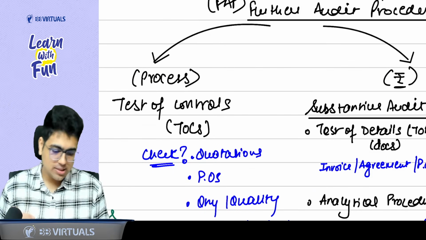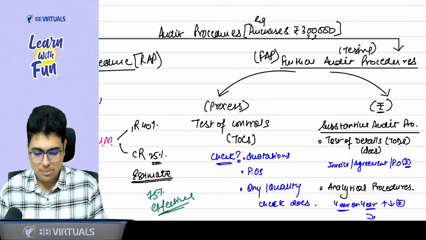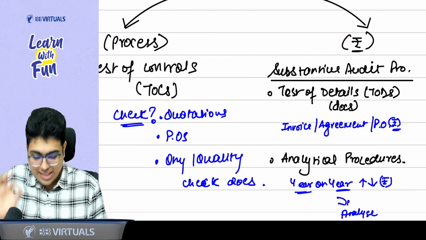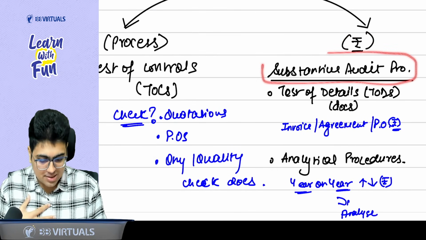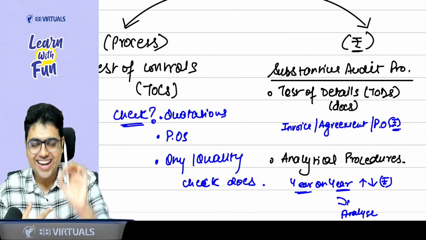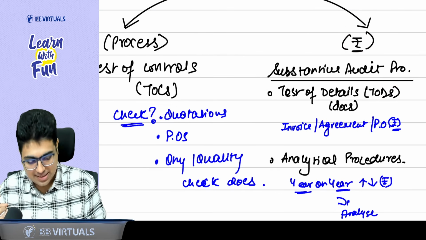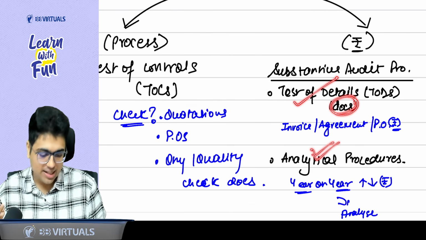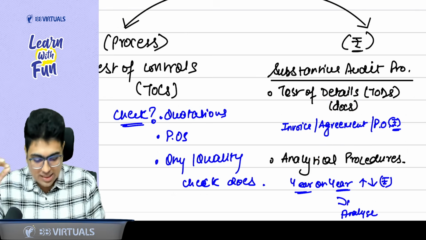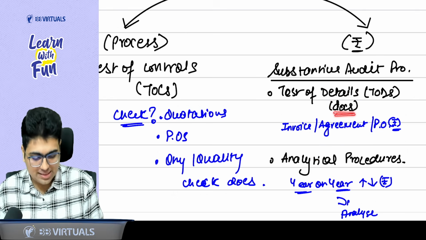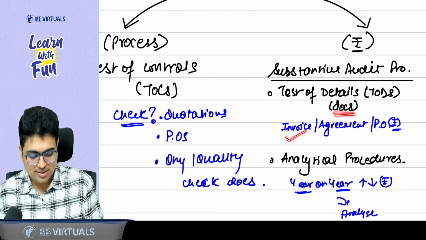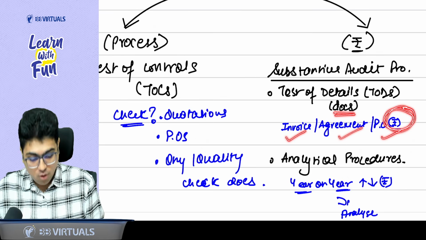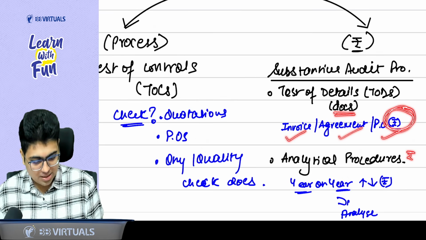After you check the process, you check the amount. Let's say the purchase amount is 3 lakh. Now, sir, how can I check the amount? Checking the amount is done by substantive audit procedure. In substantive, there are two parts: test of details, that is checking the documents, and analytical procedure. So to check the amount, which documents can I see? You can see the invoice, agreement, purchase order. All of them will have the amount. What other thing can I do to check the amount?